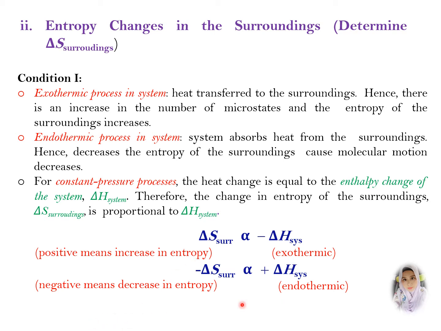For endothermic reactions, delta H of the system is positive, and the negative sign ensures that the entropy of the surroundings decreases. The higher the temperature, the smaller the delta S of the surroundings, and vice versa.